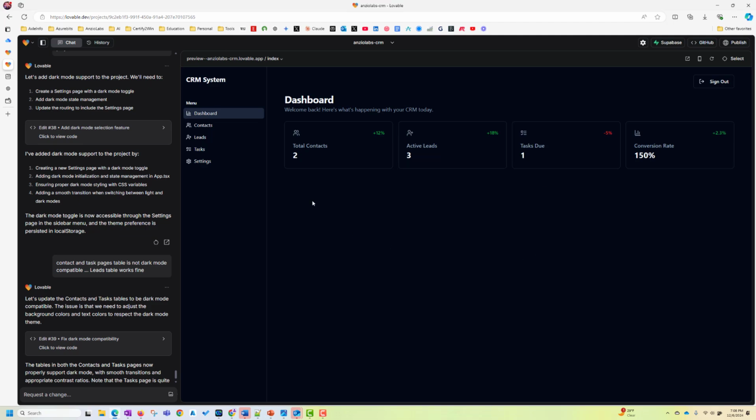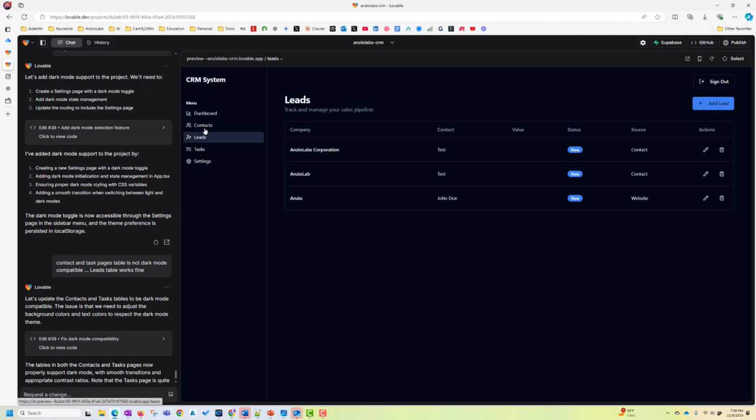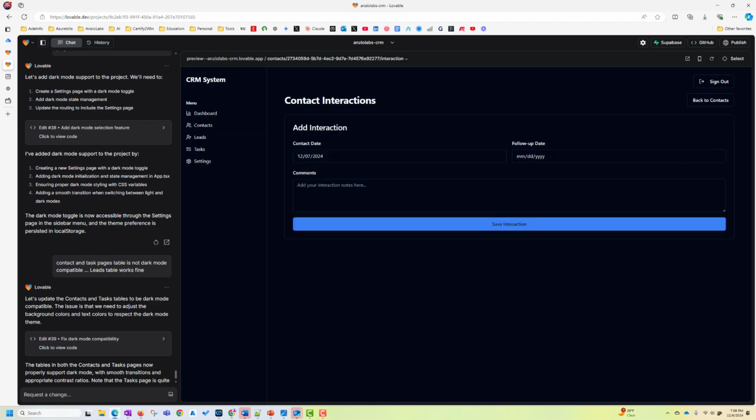So here's the CRM system I built using Lovable, and it is completely connected with the database, and authentication is there. As you can see, there's a sign out button. Here's the dashboard. I have my contacts, then I have my leads, and in contacts I can add, edit, promote them to lead, and I can write my interaction with each of my contacts also. So here it is. This is a test.